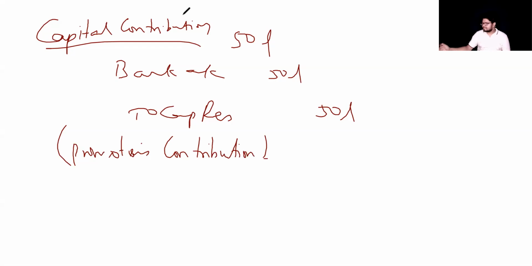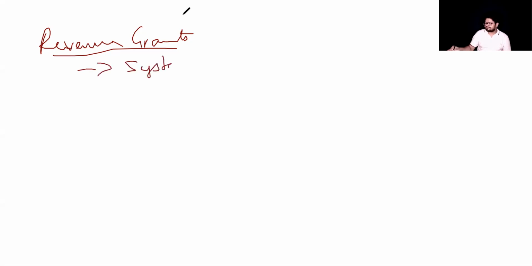Promoters contribution. So this is the second category. Now let us get into the last leg, which is revenue grants. What does a revenue grant mean? Revenue grants are grants which are received by an entity for their consumption in the business, and they are something which could be recurring as well. In such cases, we call it revenue grants. So these could be systematic payments that we receive.